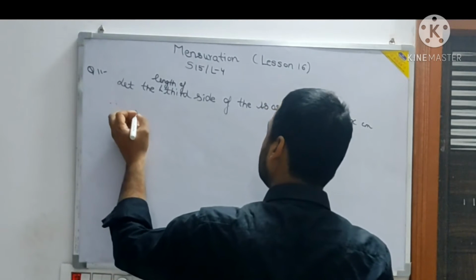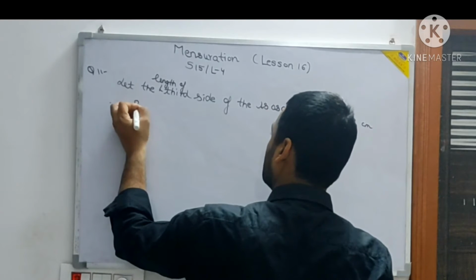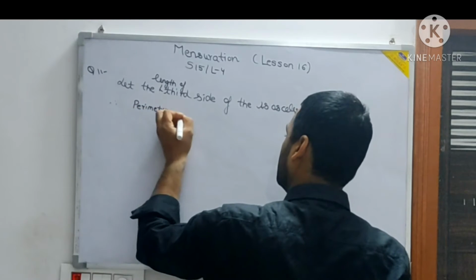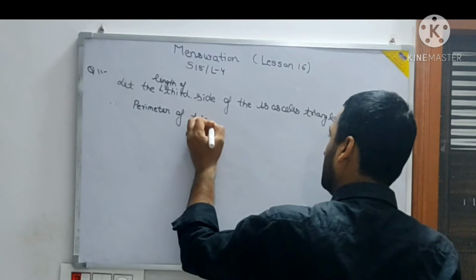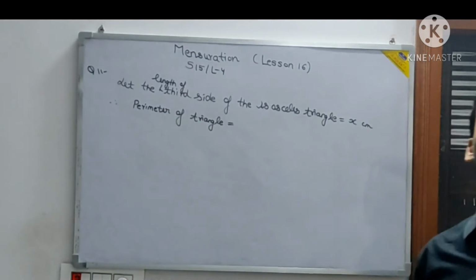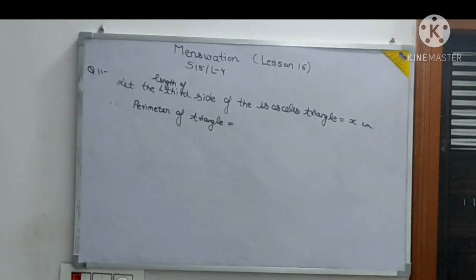Therefore, perimeter of triangle is equal to how much? Two equal sides are given. What is the length of the equal sides in question number 11?